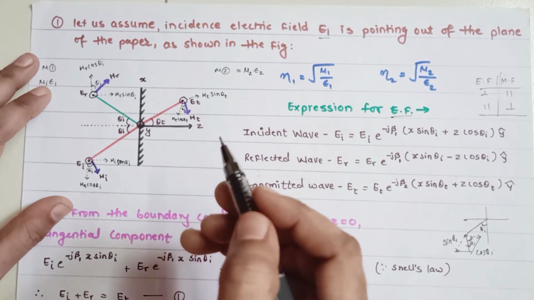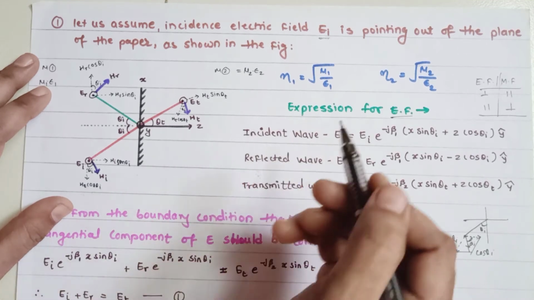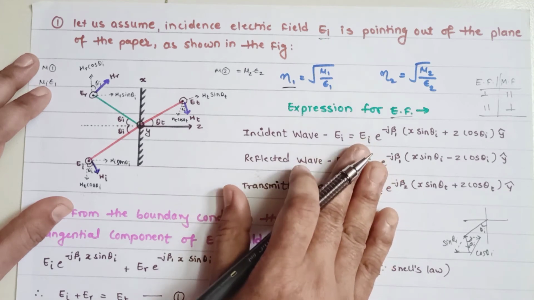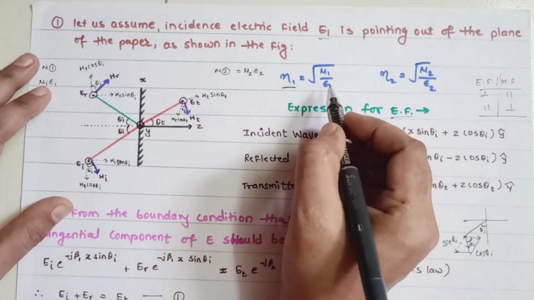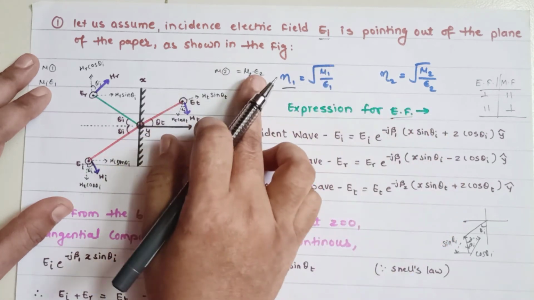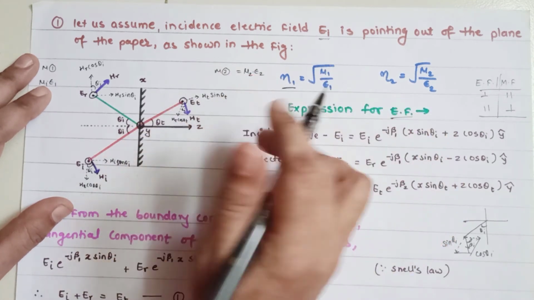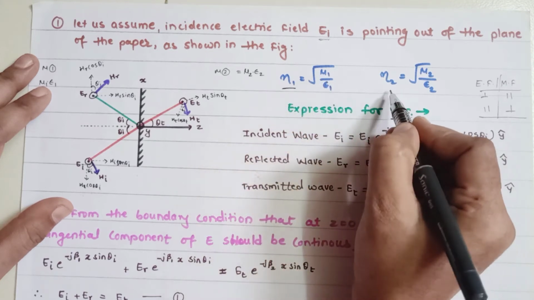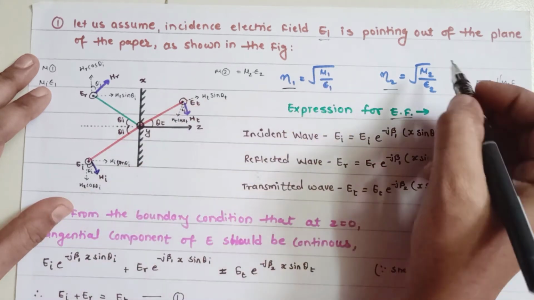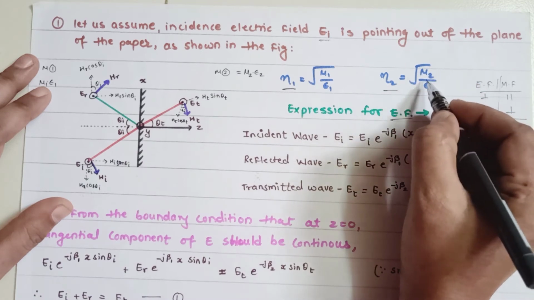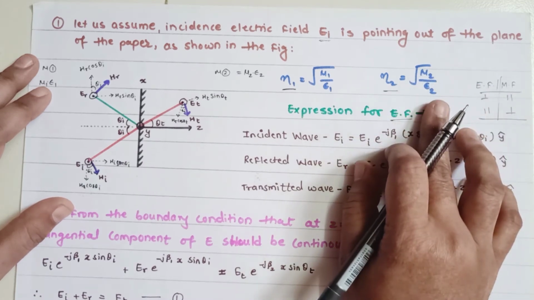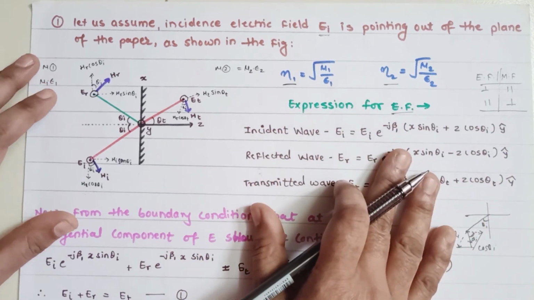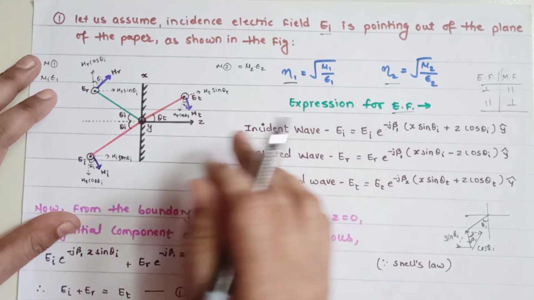Now you need to find first of all the refractive index, which is nothing but the intrinsic impedance for this particular diagram, which is given by the medium parameters: the square root of mu 1 divided by epsilon 1, whereas the refractive index for medium 2 will be the square root of mu 2 divided by epsilon 2. So that will be the very basic equation. Now we need to modify the expression for the electric field.